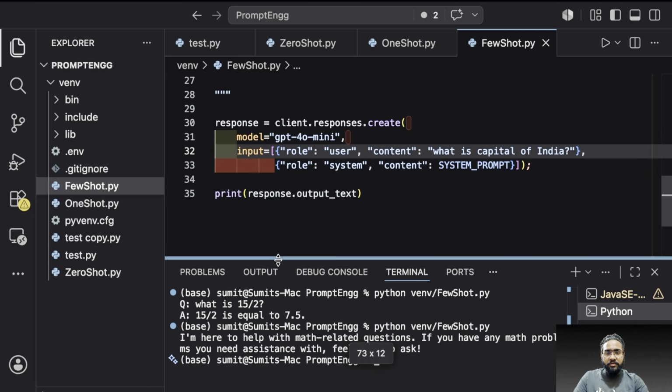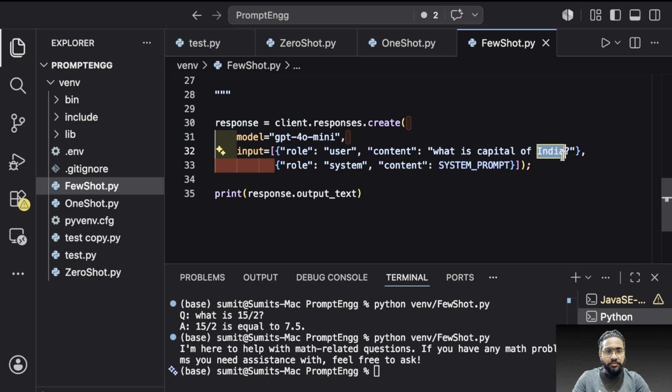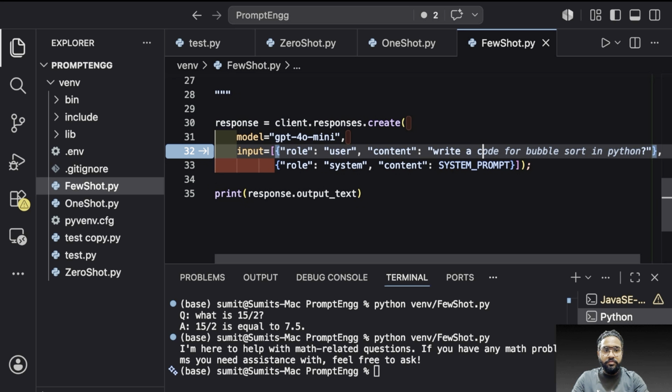Now let's ask, write a code of Fibonacci series. Let me execute. Here you can see it says, I am sorry, but I can only answer math questions, but if you have any question, feel free to ask. So based on the examples that we have given, they are acting on that only.